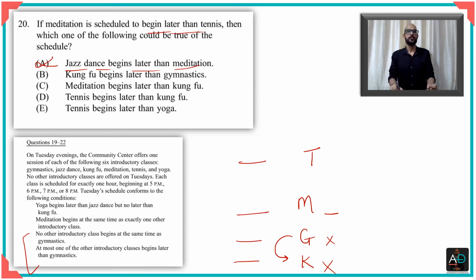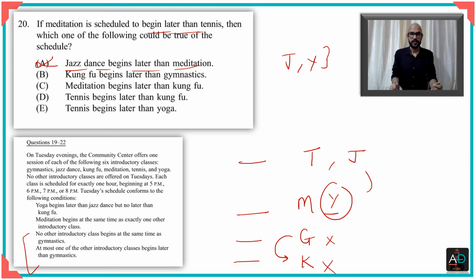Is it possible for us to put in jazz and yoga within these 4 slots? Let us see. Suppose I put jazz here and I put yoga here. It satisfies all the criteria, since yoga begins later than jazz, and kung fu is no later than yoga. So all of these conditions are satisfied, which means that this is a possibility, and therefore I will retain B as a possible option.